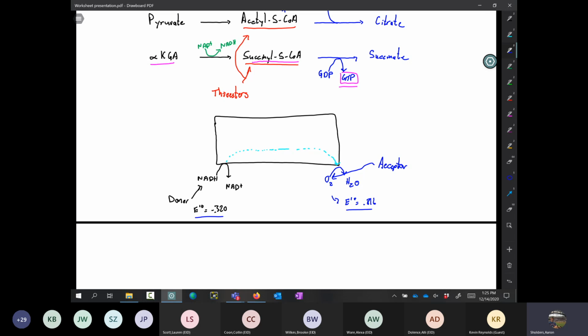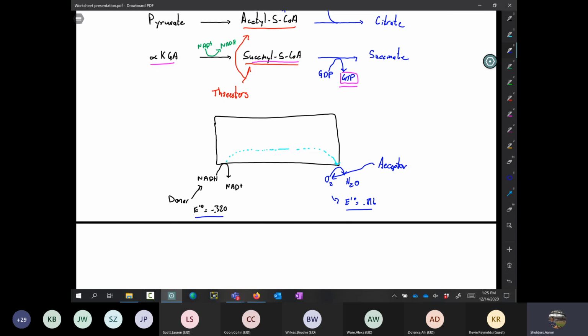And if you were to trace that out at each one of the steps in complex 1, you would find that as you move up, let's say that chain of iron sulfur centers all the way to coenzyme Q, the reduction potentials go up incrementally until finally you get to coenzyme Q, and coenzyme Q has a larger reduction potential than NADH. So that's an exergonic redox reaction in complex 1 when NADH passes its electrons to coenzyme Q.